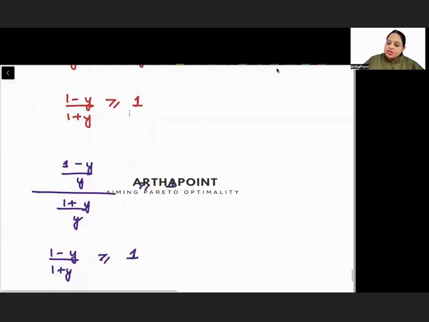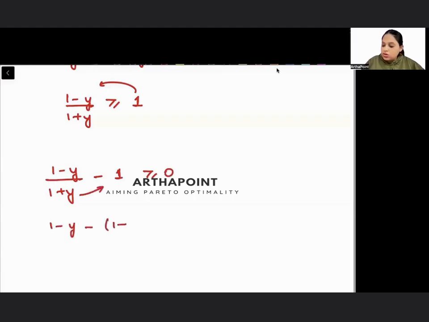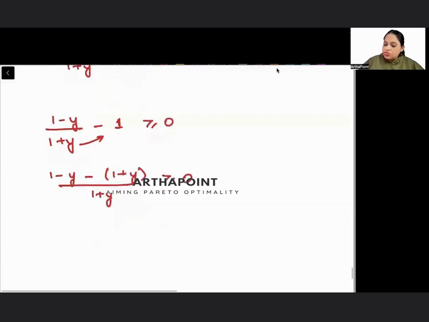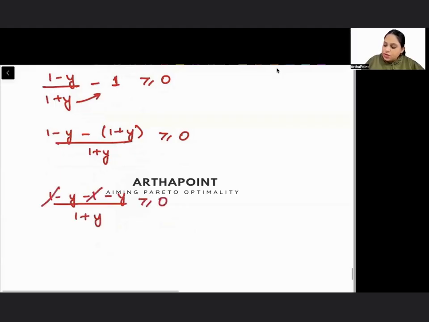Okay. It means that I can now take 1 here, right? So if I take 1 here, what will I get? 1 minus y upon 1 plus y minus 1 greater than equal to 0. 1 minus y minus, this can go here, 1 plus y upon 1 plus y greater than equal to 0. 1 minus y minus 1 minus y upon 1 plus y greater than equal to 0. Minus 2y upon 1 plus y greater than equal to 0.